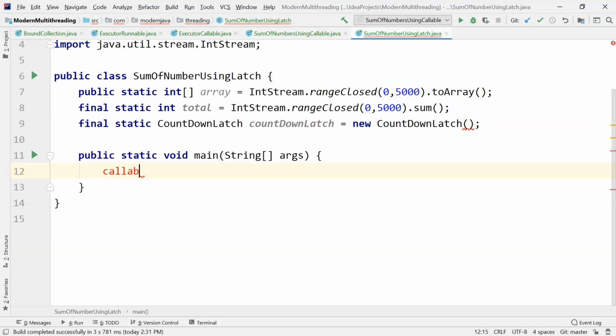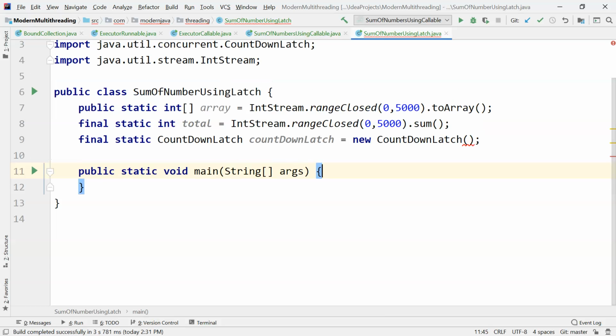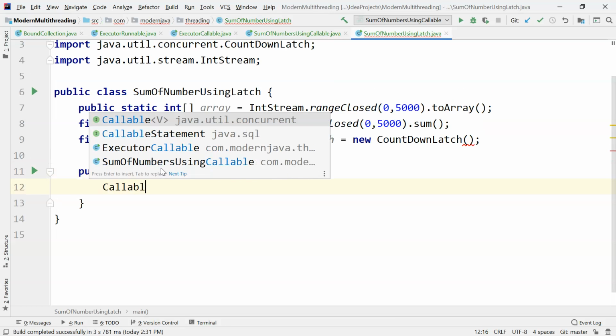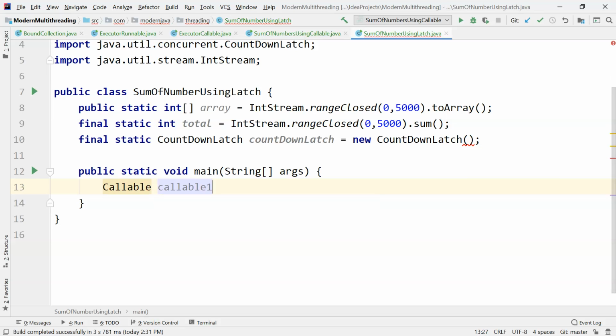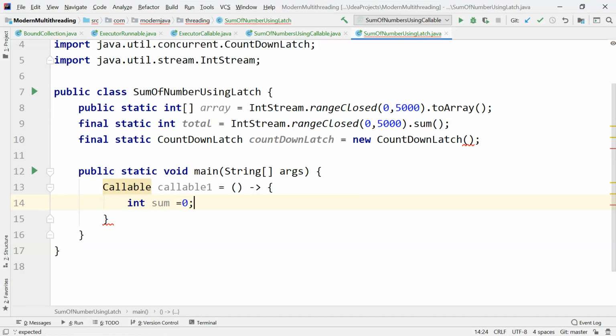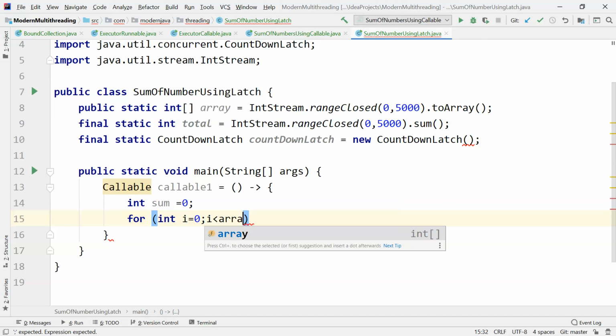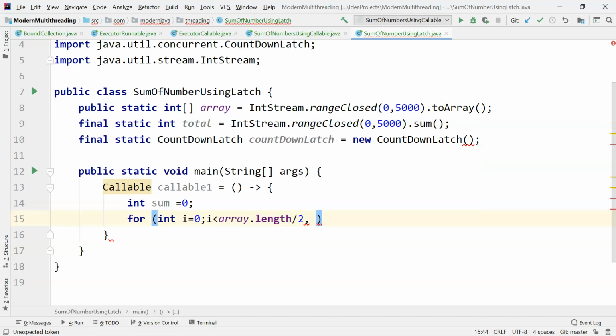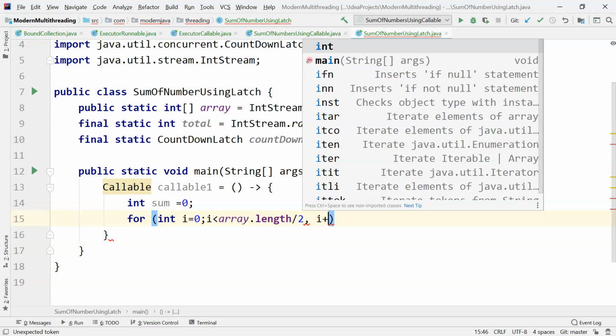So Callable 1, and here int sum is equal to 0, and for int i equal to 0, i less than array.length divided by 2, i plus plus.